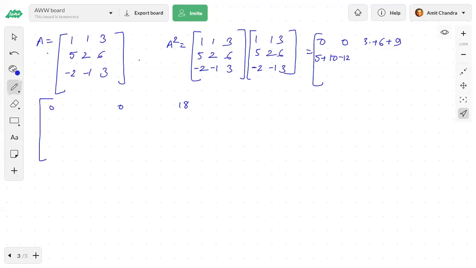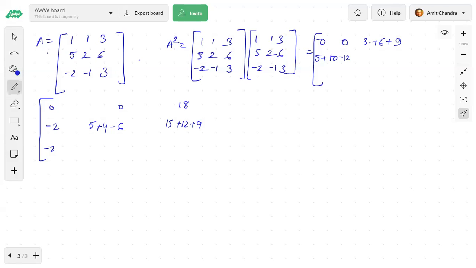Okay. Then we have 5 into 1, 2 into 5, 10 minus 12. So this is minus 2. Then we have 5 into 1, then 2 into 2, then 6 into minus 1, minus 6. Then we have 5 into 3, 2 into 6, and 3 3s are 9. Then we have 2 minus 2 minus 2.